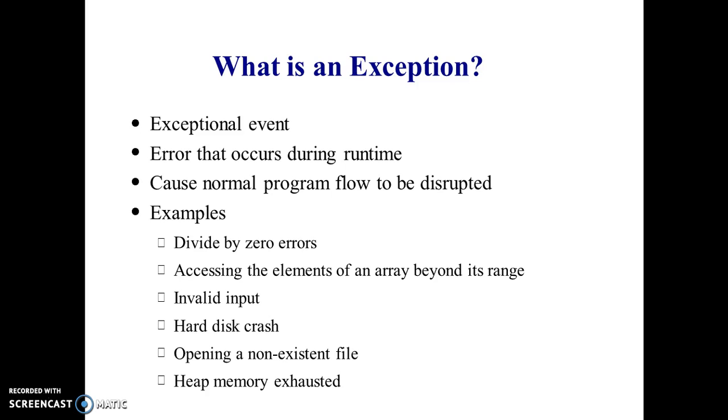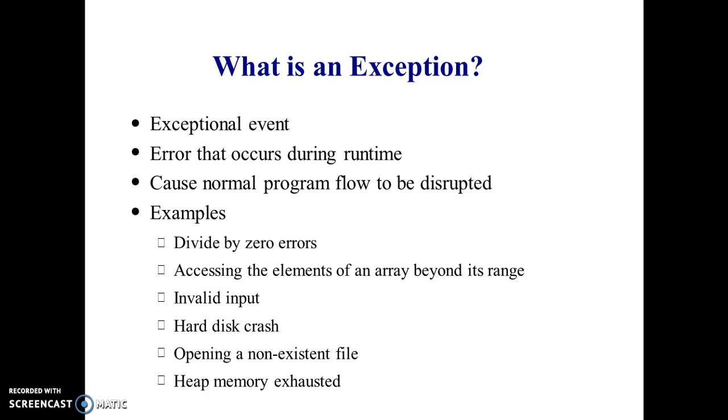What is an exception? Exception is just like an event, an unexpected event which occurs at the execution time of a software, a program or an application. In a general case, we can say an exception is something which we do not expect. The same way, an unexpected event which occurs at the execution runtime of any application, we say is an exception. So that is the first one, that is an exceptional event.